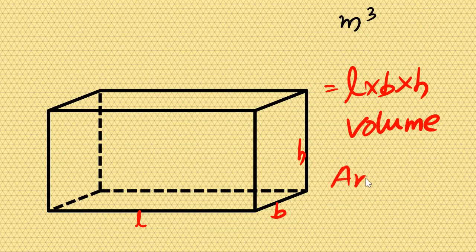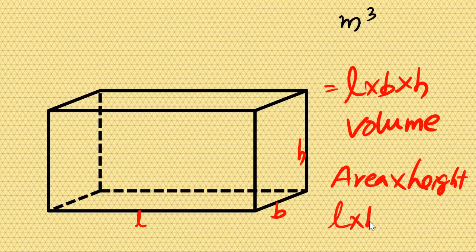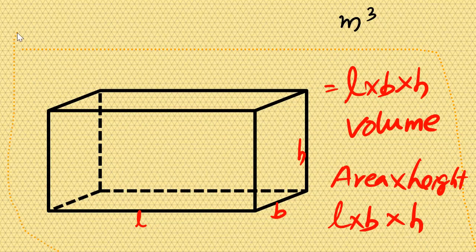Actually, area into height is volume. That is the simple way of understanding. So area is length into breadth, into height will be volume. Remember, area into height is volume. Understood? So this way we will understand the concept of the surface area and volume of a cuboid.